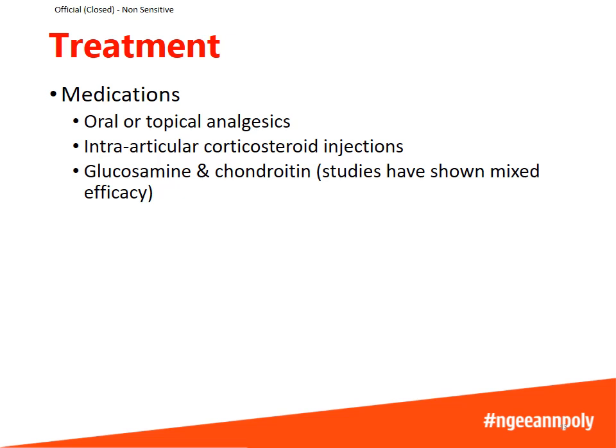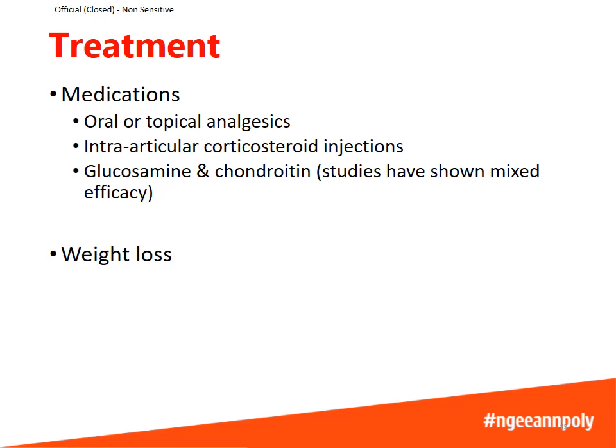Osteoarthritis is usually treated with medications such as oral or topical analgesics. This just helps to take away the pain. If this conservative treatment doesn't work, a patient can also consider injecting corticosteroids into the joint. Supplements such as glucosamine and chondroitin are also used, but unfortunately, the large-scale studies do not show that it is effective.